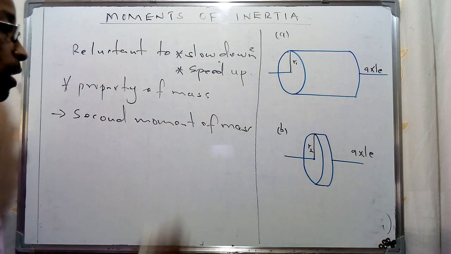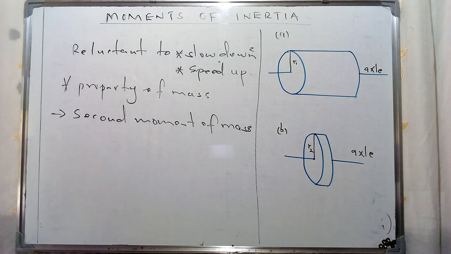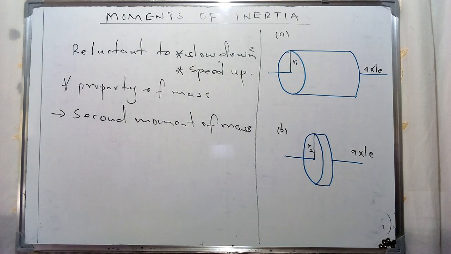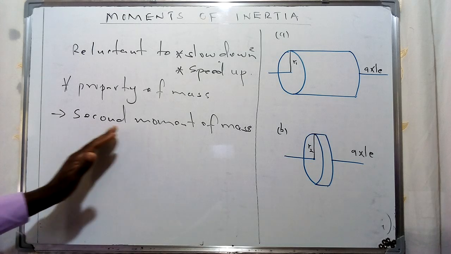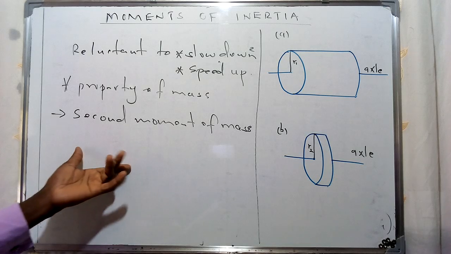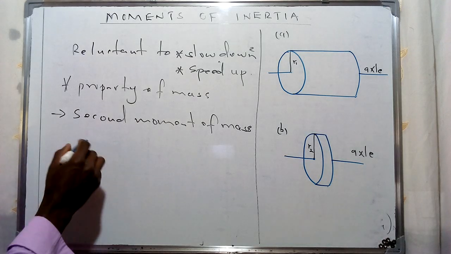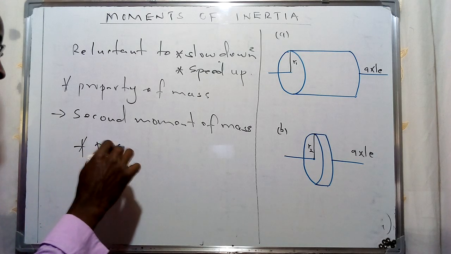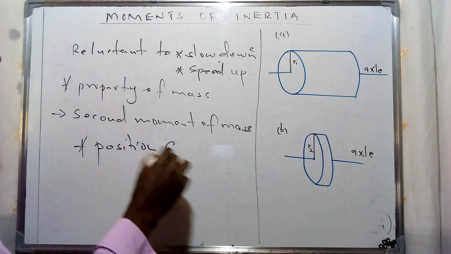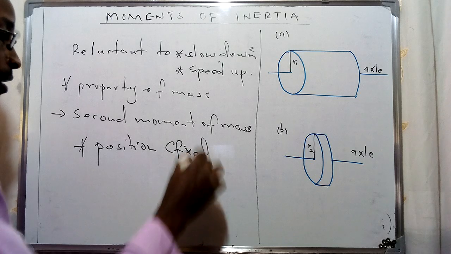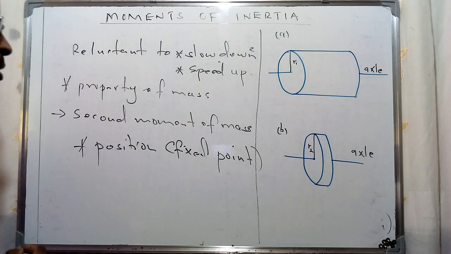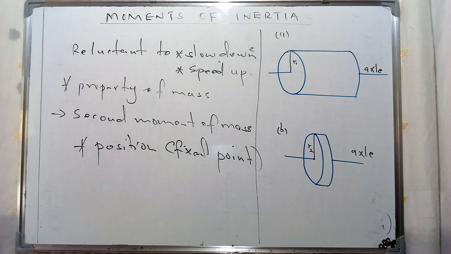Perhaps this will be more elaborate when we define it in an algebraic representation. But this reluctance of an object does not depend only on the mass of the rotating object. I mentioned the concept of a position from a fixed point, and this fixed point, in addition to mass, is going to influence the moment of inertia.